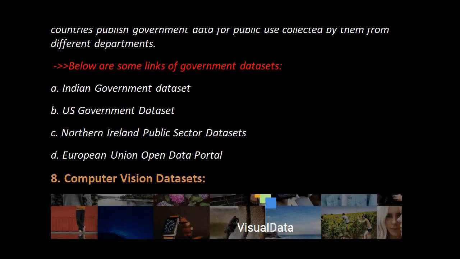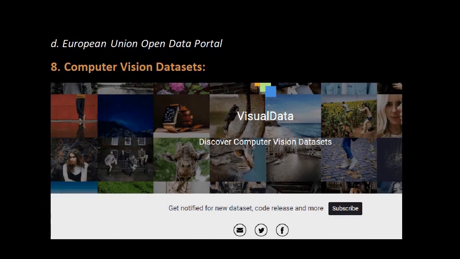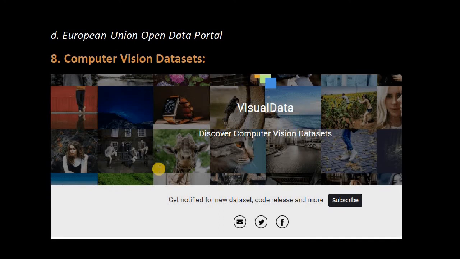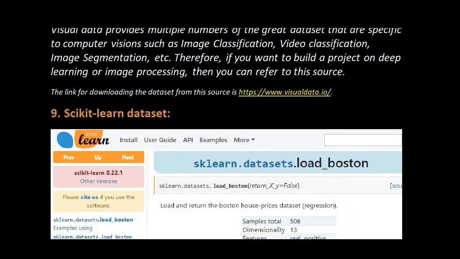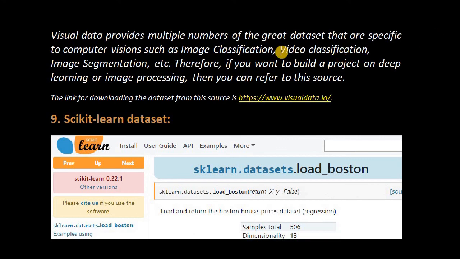Now next is computer vision data set, right? When you log in to this you will get this type of interface, and in this category we will find data sets like video classification, image classification, image segmentation, and you will get this link to go into the computer vision sources.